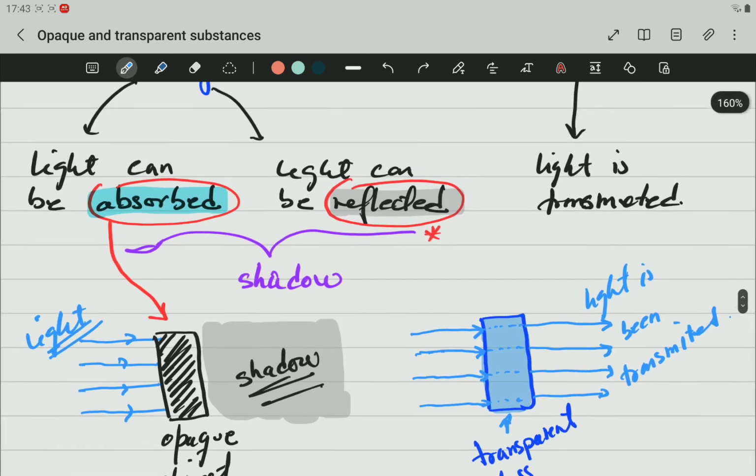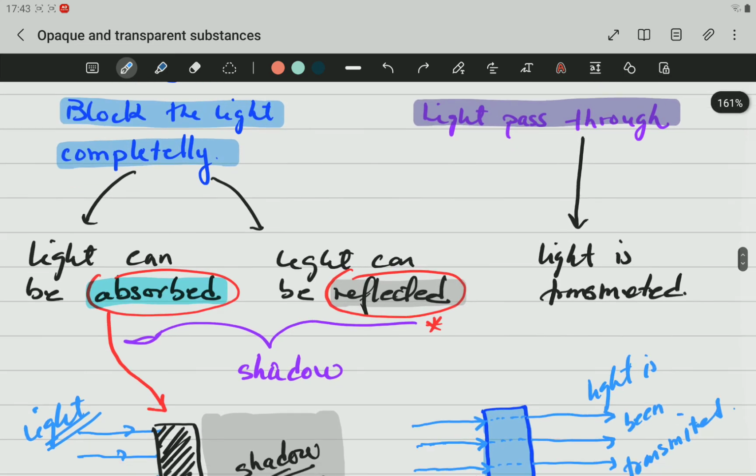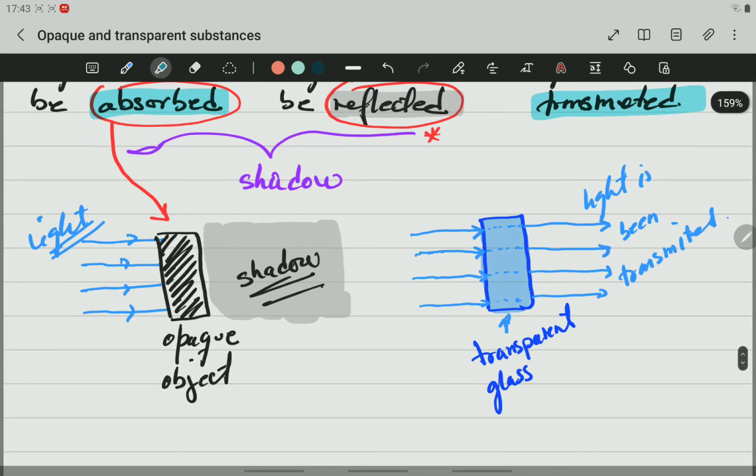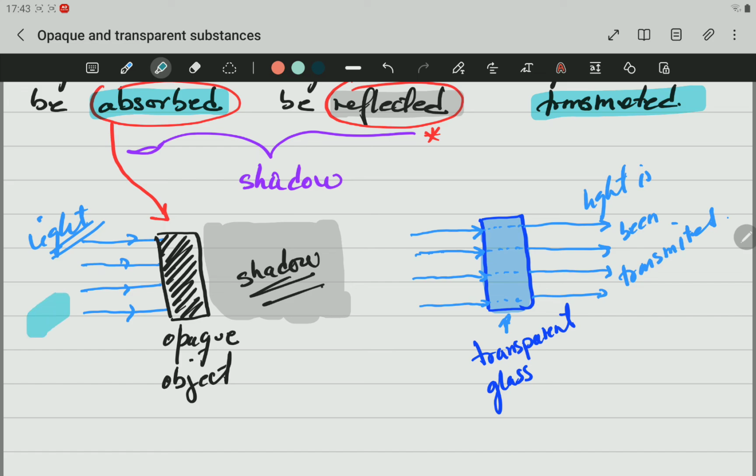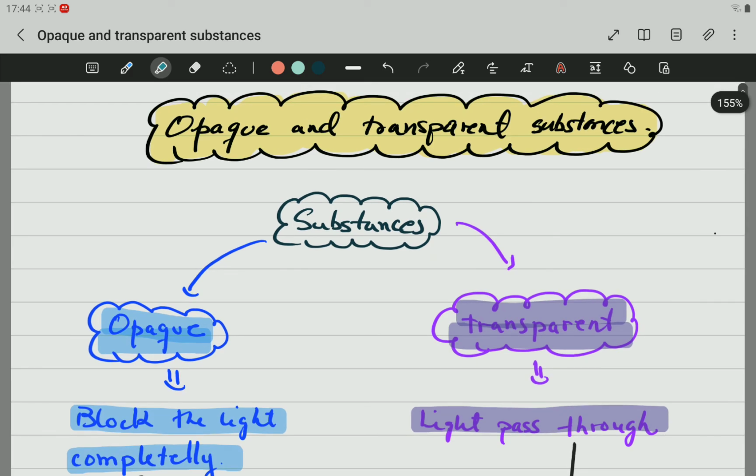If the substance is transparent, then light is not being reflected or absorbed. We say it is being transmitted. Here is the example in both cases. If this is an opaque object and this on the left side is a ray of light, at the back of the opaque object you can see that the shadow is formed. But if the object is transparent, light passes through at the back and we say that light is being transmitted. So this is all for this video. It's very short. Remember, it will help you with the test.